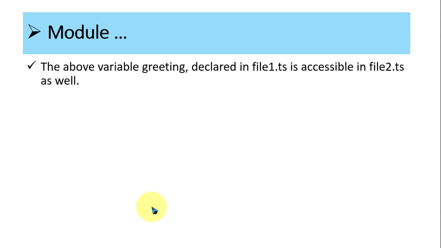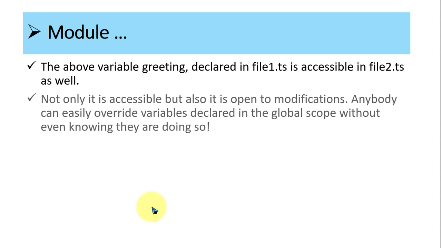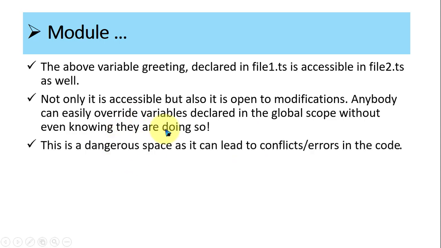So in that example, whatever is in file 1 is accessible in file 2. This is a little bit dangerous, correct? It is not only accessible but also open to modification. Anybody can easily override variables declared in the global scope without even knowing they are doing so, so we have to restrict those things.